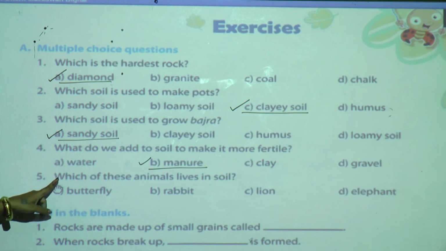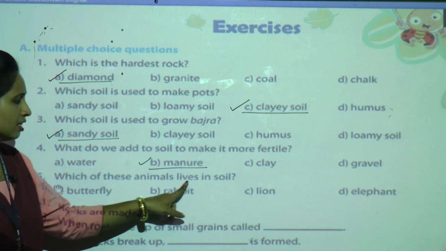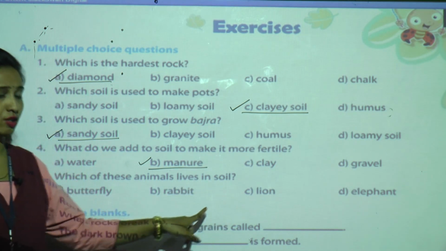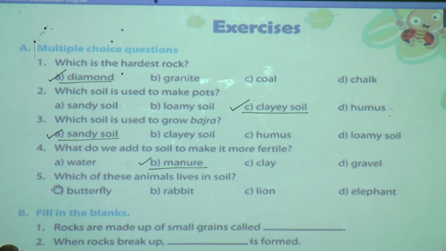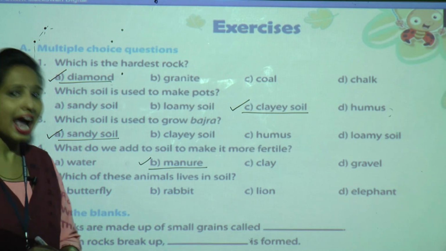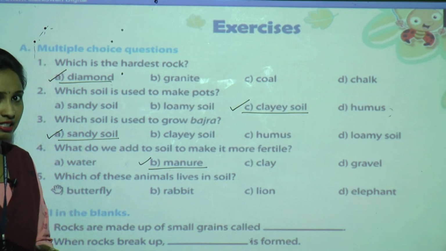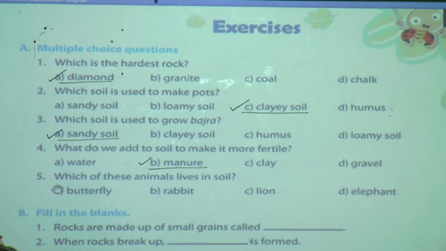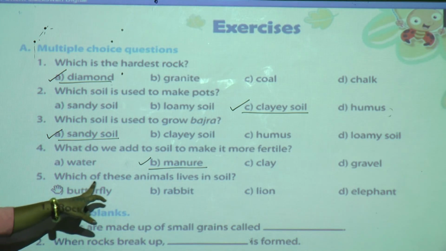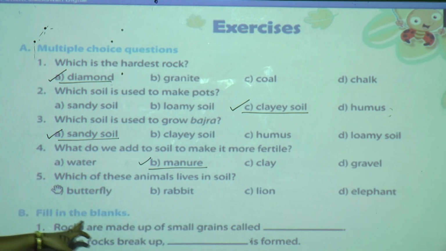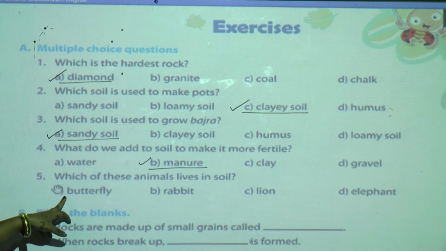Let us. Which of these animals lives in soil? See, soil is very important for humans as well as for animals also. How for animals? Because some animals live in soil. We have studied. Yes. Now we have to find out, they are given 4 animal names. We have to find out in this which animal lives in soil.